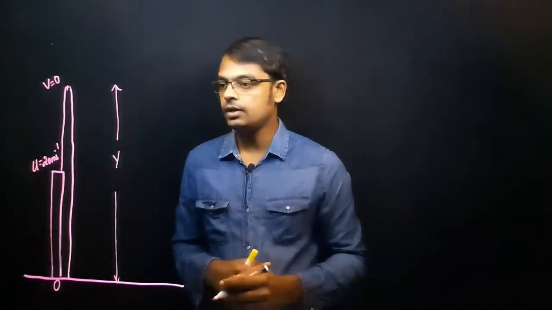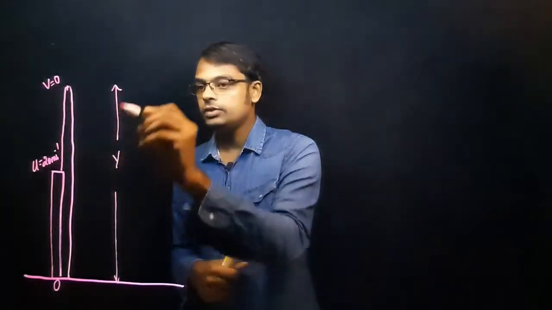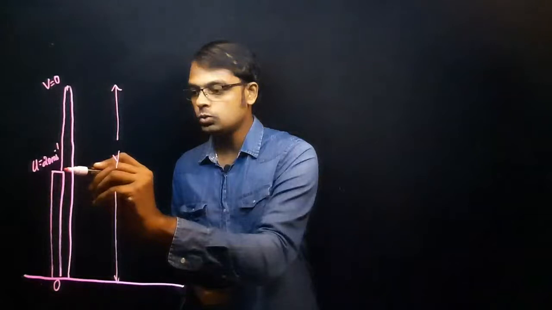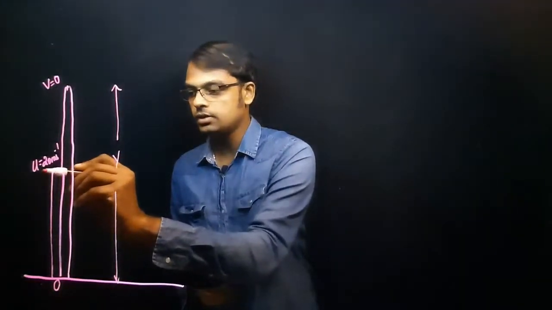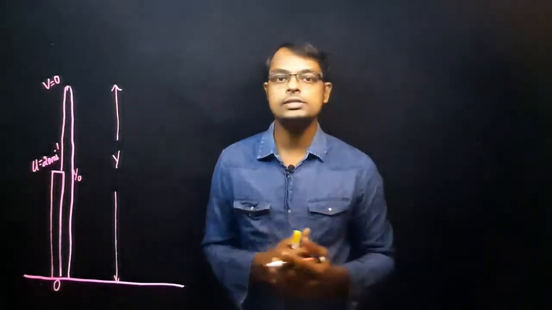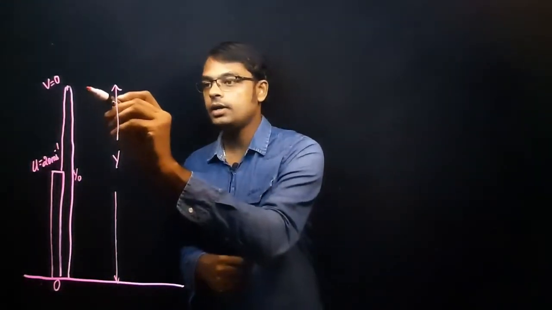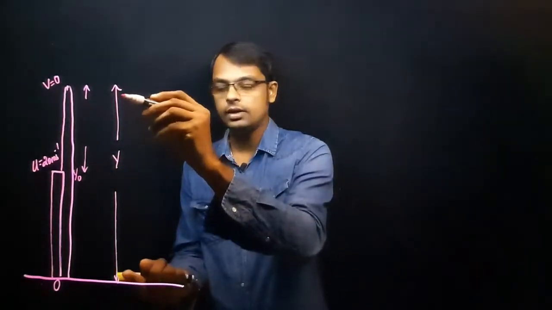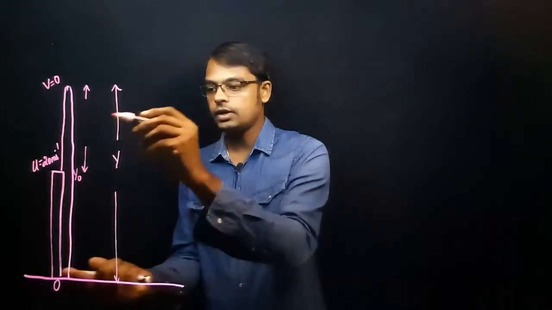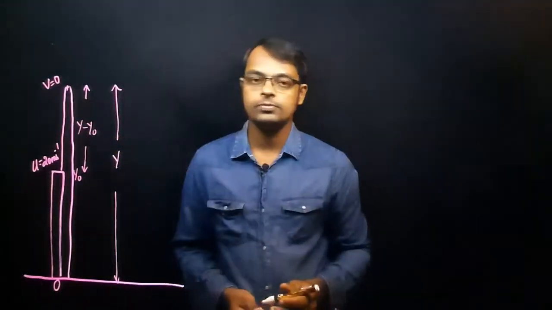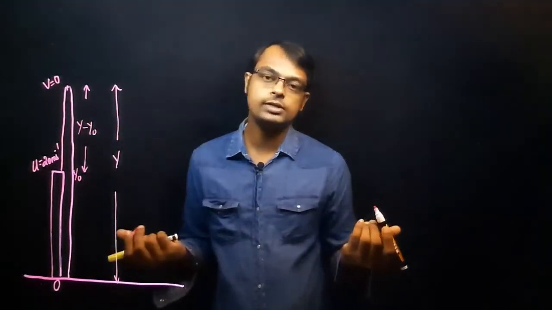Y is the total, and from O to the multi-story building height is given as y0. So what is the remaining height? Total is y and this is y0, so we can write y minus y0. You can also write simply h.